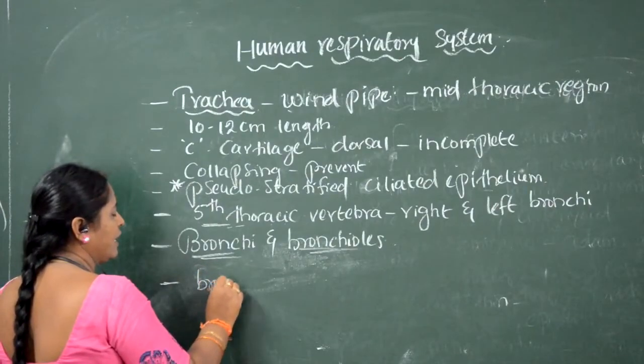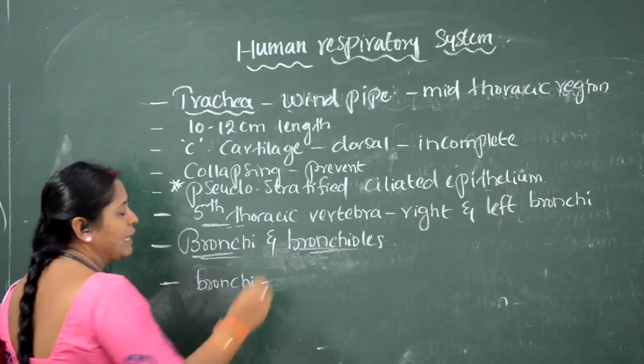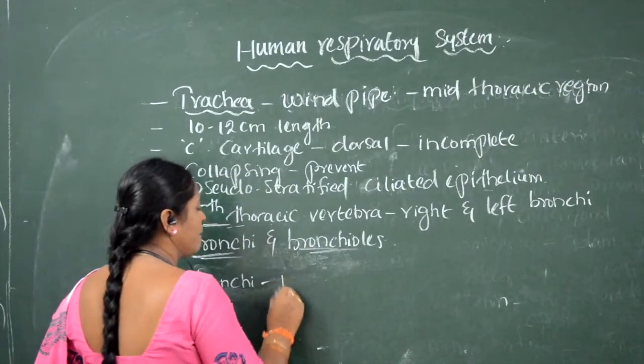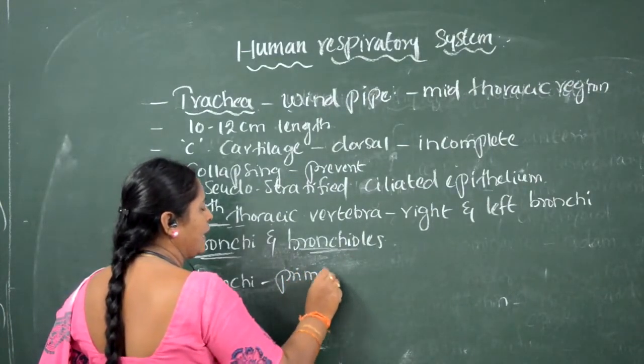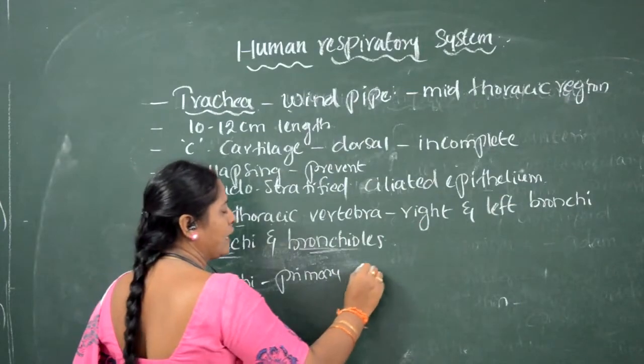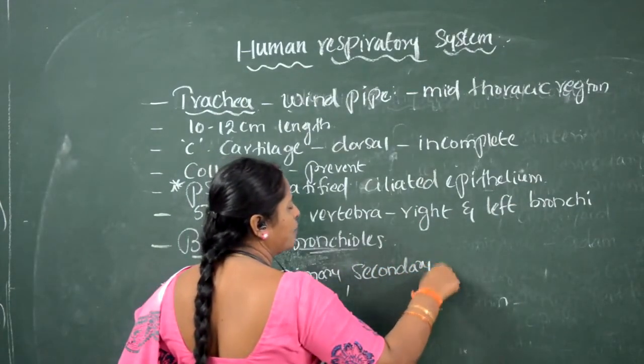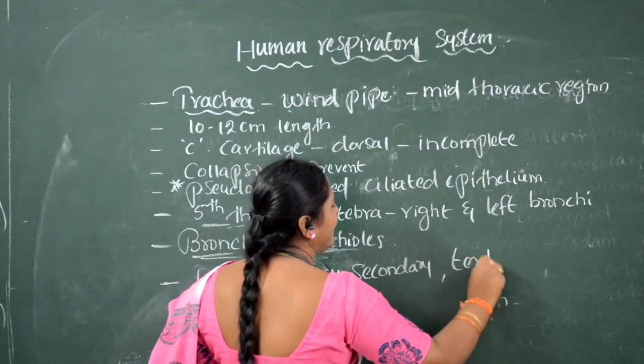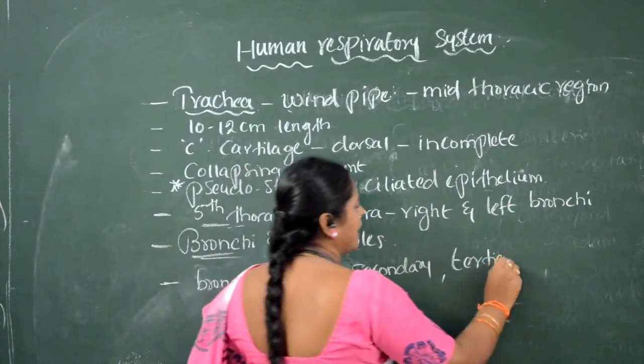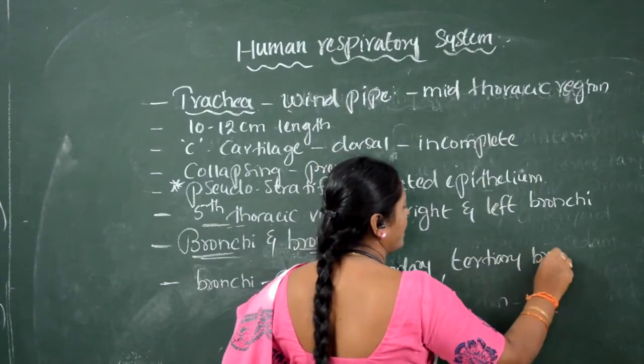This bronchi divides into a number of branches called primary bronchi, secondary bronchi, and tertiary bronchi.